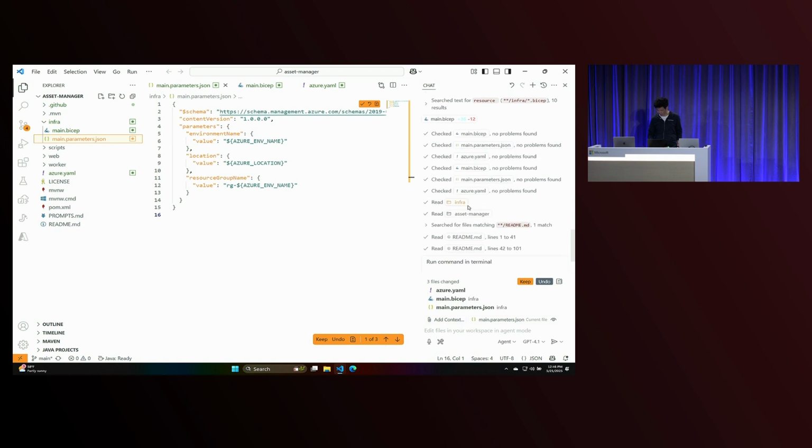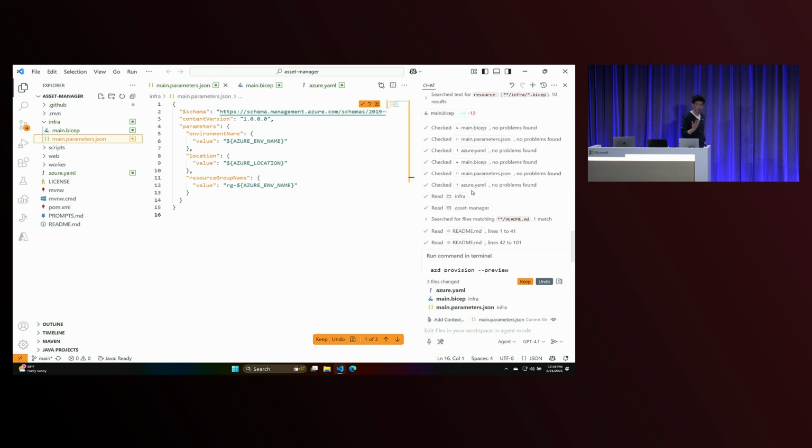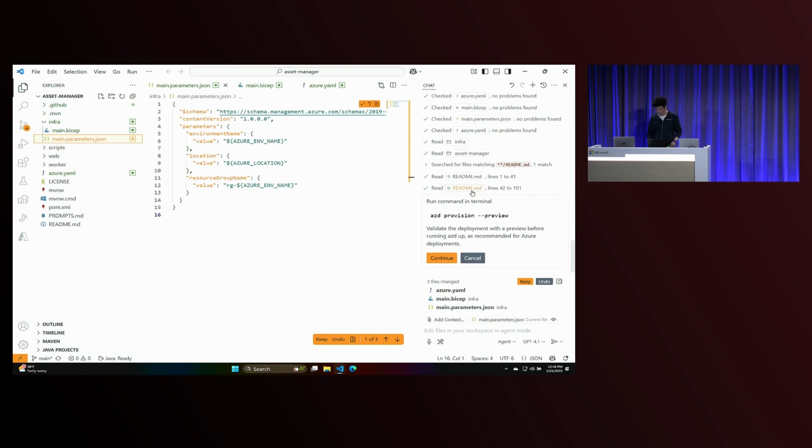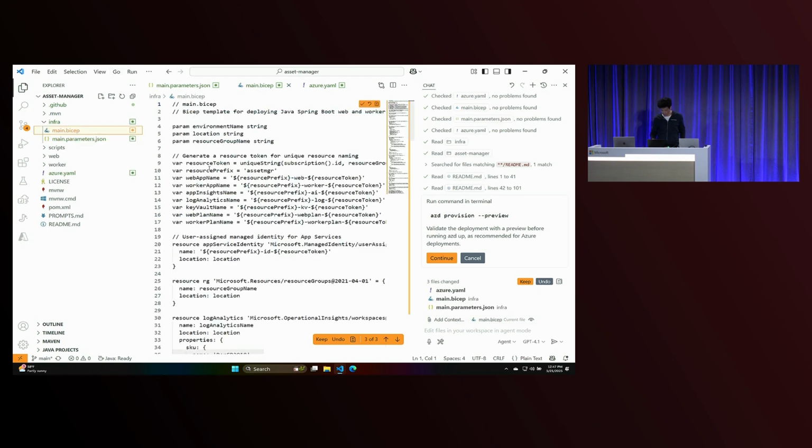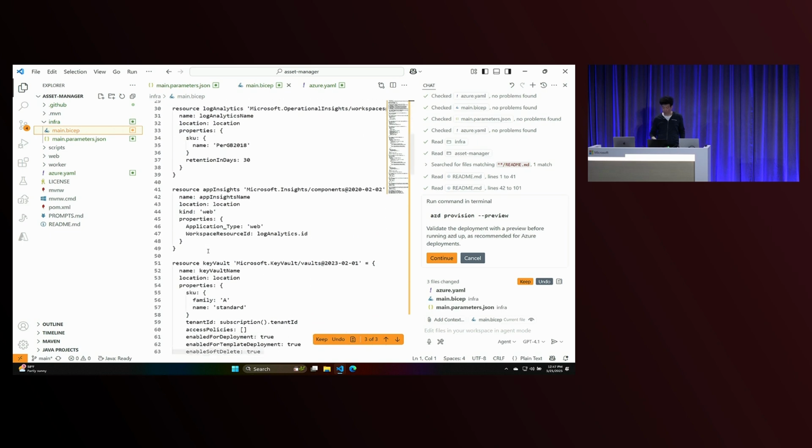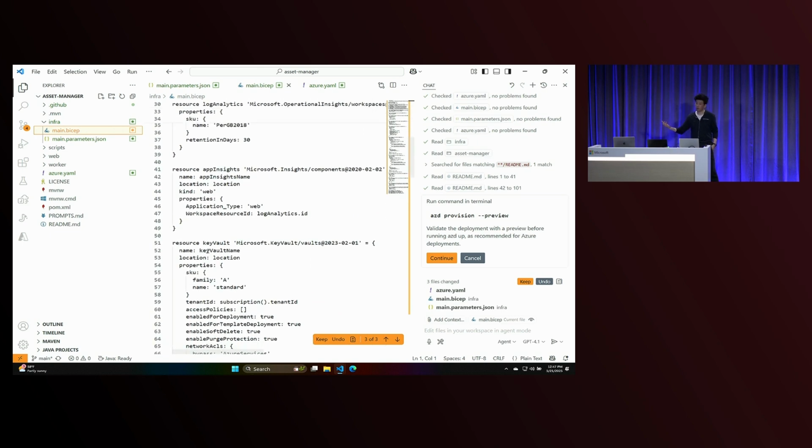And then it created Azure.YAML. If you're familiar with AZD, the Azure Development CLI, we create an Azure.YAML for you to deploy, and then it updated the README file for you. And now you can actually go and run AZD provision, and it will provision using the bicep files that it generated. I can show you what the bicep files are here. You can see that it's generated here. And this is just going to deploy this app onto Azure.